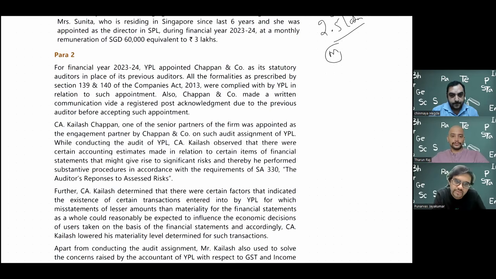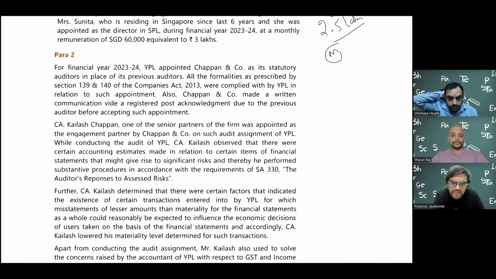If it is removal before expiry, and they give you a theoretical question as to what the new auditor should do, I should write the provisions of 140 subsection 1. If it is removal on expiry, then I have to follow 140 subsection 4. So the entire procedure is there. You have to give a special notice and all those things. Special notice has to be given not earlier than 3 months and not less than 14 days. Those are the formalities. All the formalities means that only.